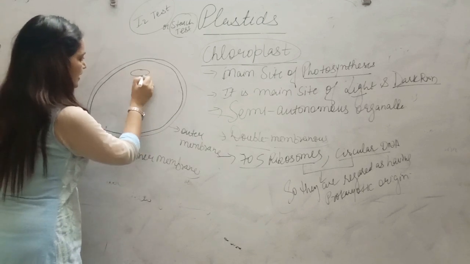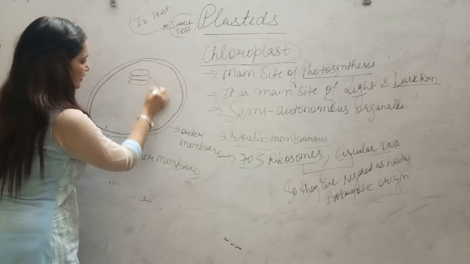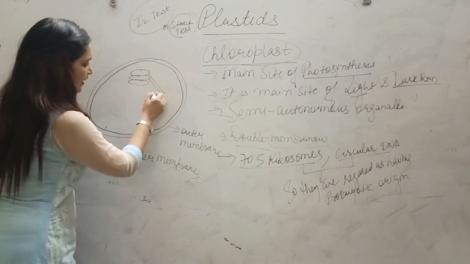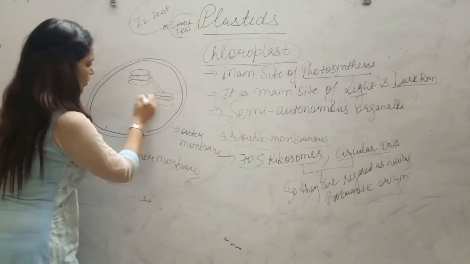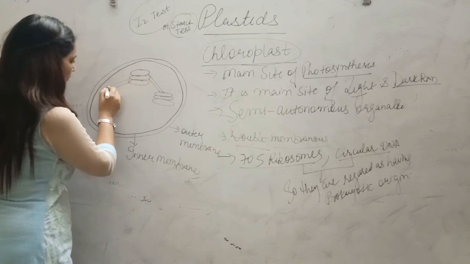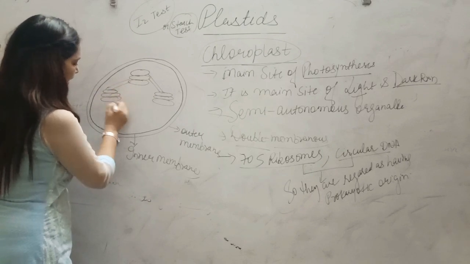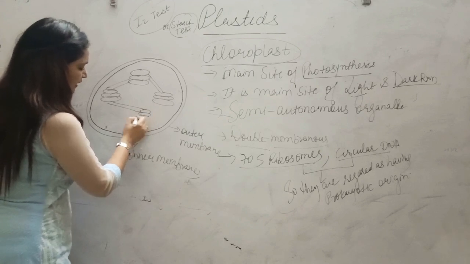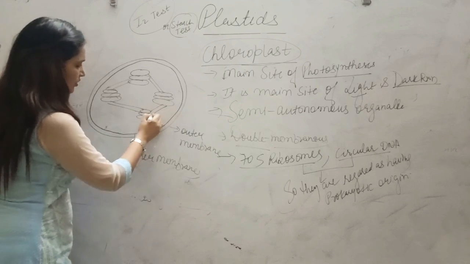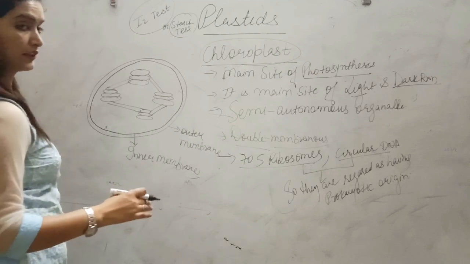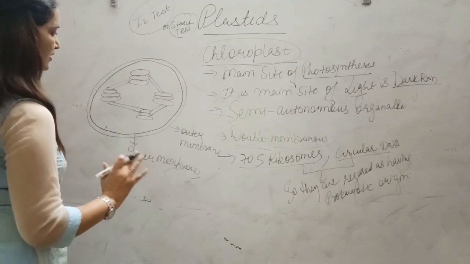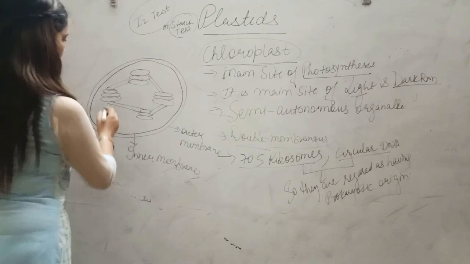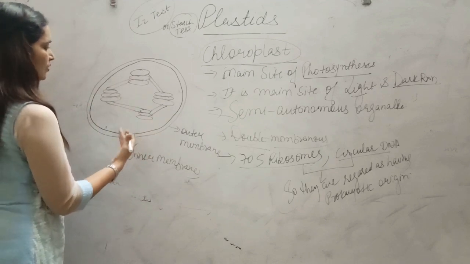If we talk about inside, they have a coil-like stacking that is connected with another coil-like stacking with the help of stroma lamellae. This diagram is important for 10th and 12th, 10th and 11th, sorry, both classes. This chapter is very, very important. This topic specifically is also important.